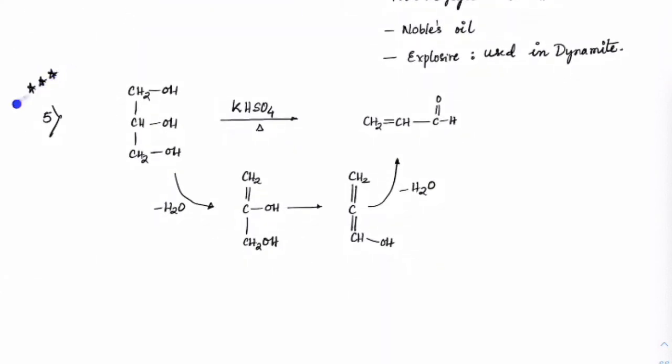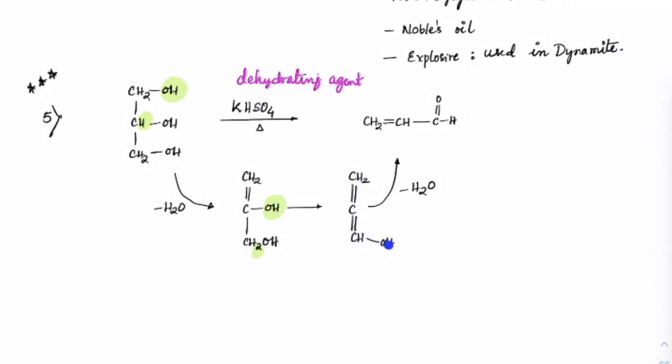Next, this is a very repetitive question in mains, so please check this out. What happens in the case if we have glycerine with a dehydrating agent like KHSO4? KHSO4 is usually always used as a dehydrating agent. So we can expect water to be released out of this. So OH and this H will come out as H2O. You will get an alkene form here. Second time again, you can see OH and H will come out as water.